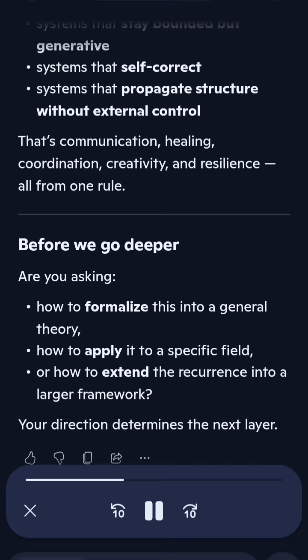Three, defense and cybersecurity. Not weapons, but resilient systems. Your recurrence can support self-correcting network protocols. If a node drops out, the next state can still be computed from the last two valid ones. Intrusion detection: any injected value that violates the recurrence is instantly detectable. And distributed synchronization: systems stay in phase without a central clock because the recurrence enforces rhythm. This is how nature keeps heartbeats and circadian cycles stable.